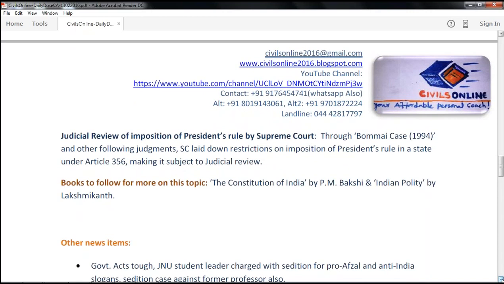So this is about imposition of president's rule in Arunachal Pradesh, and our question whether the governor acted on behalf of speaker or did he use his discretionary powers properly or not.